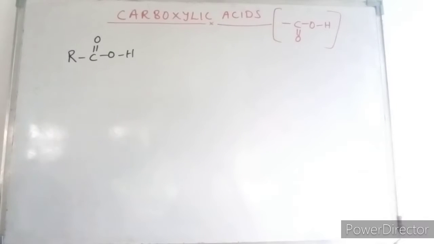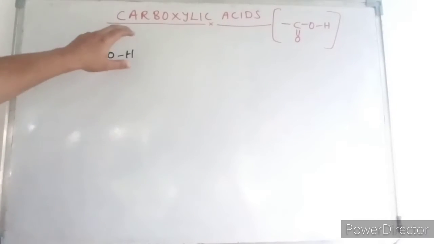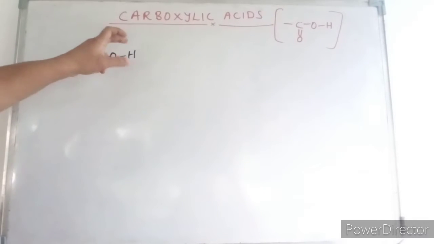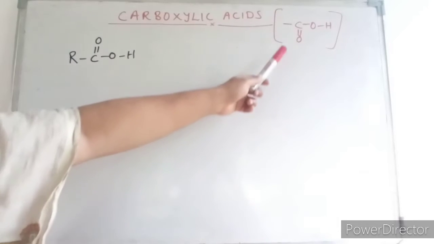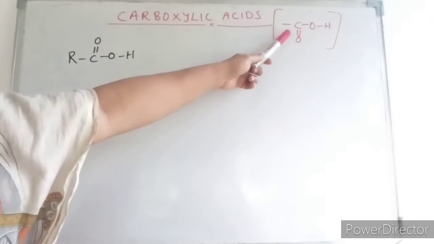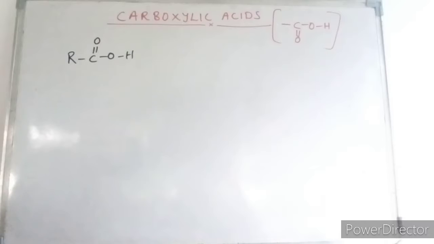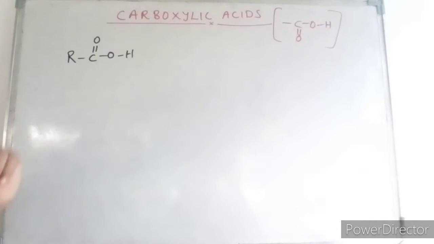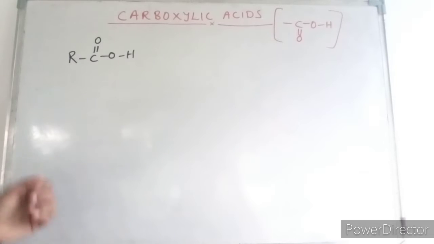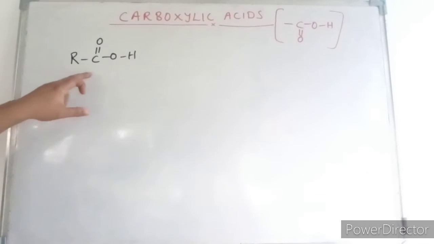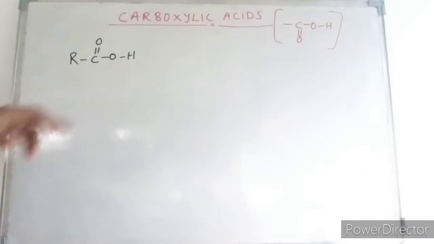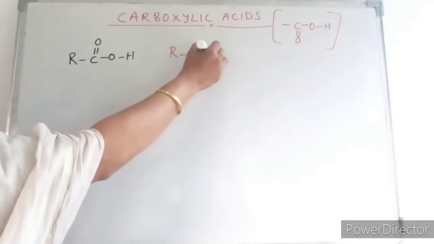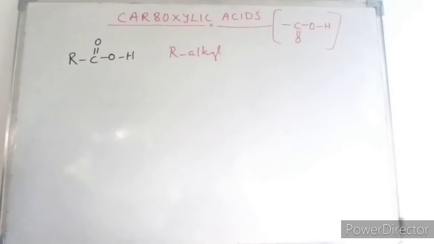Hello everyone, in this video I am talking about carboxylic acids. Carboxylic acids are organic compounds containing the carboxyl group. This is the carboxyl group, C double bond O OH or CO2H, and compounds containing this functional group are called carboxylic acids. Their general formula is RC double bond O OH, where R is an alkyl group like methyl, ethyl, etc.